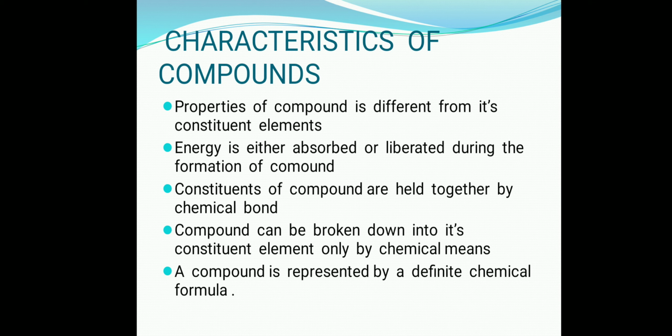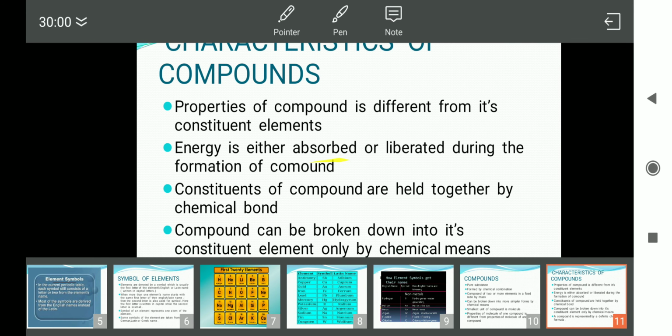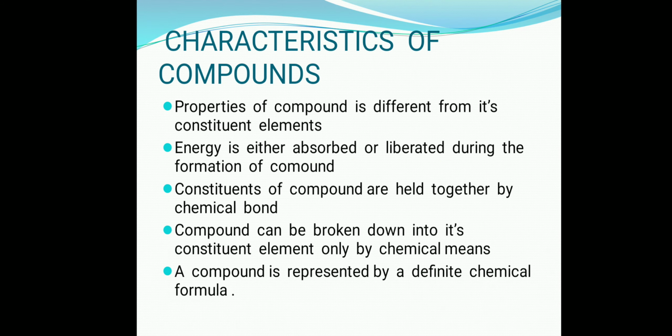During the formation of any compound, either energy is absorbed or energy is liberated. Next, the constituents of a compound are held together by chemical bonds. So the atoms of different elements in a compound are held by the chemical bond. Then a compound can be broken down into its constituent elements only by chemical means, as we have already seen.